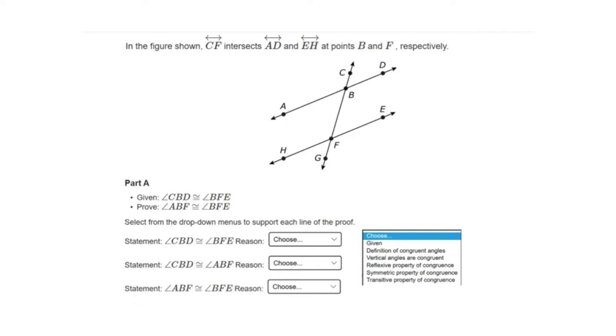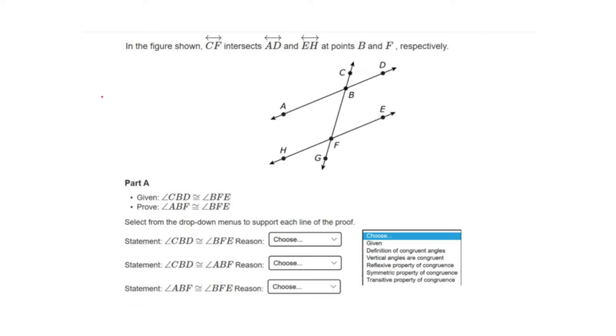Next up, it says in the figure shown, CF intersects AD and EH at points B and F respectively. So once again, it kind of looks like we have parallel lines here, but we're not sure. What we're given is angle CBD is congruent to BFE. We want to prove that angle ABF is congruent to BFE.